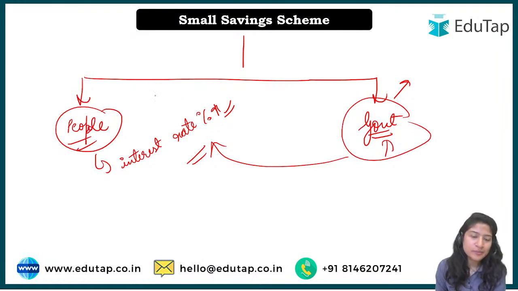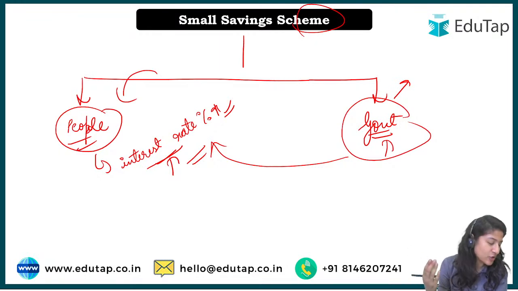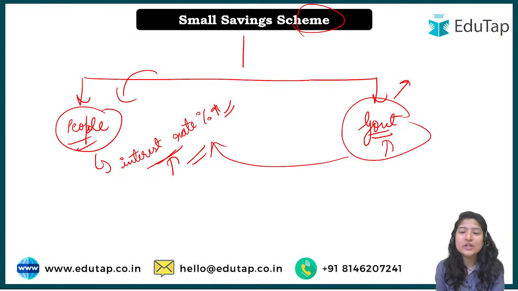basically the idea behind it is that because of the higher interest rate that they will get, people will invest in these small saving schemes, and these are for a certain period of time. It can be 2 years, 3 years, or 5 years, depending on which type of saving scheme you have invested in. Okay, and then the government will utilize this money.